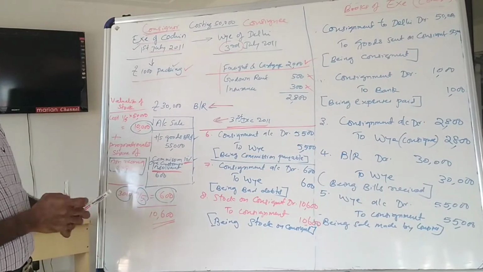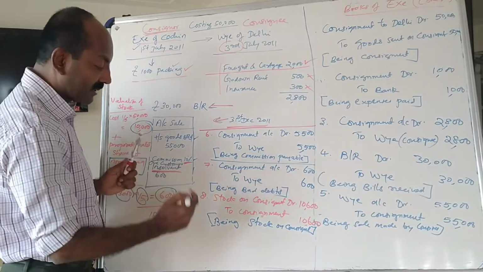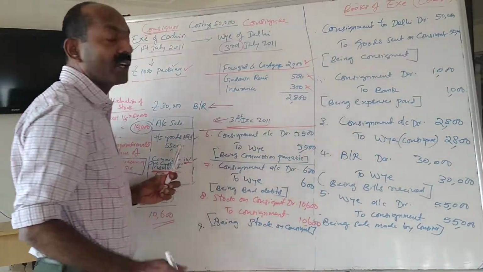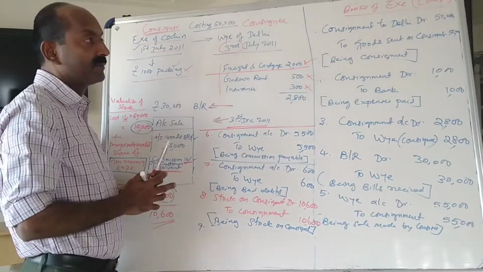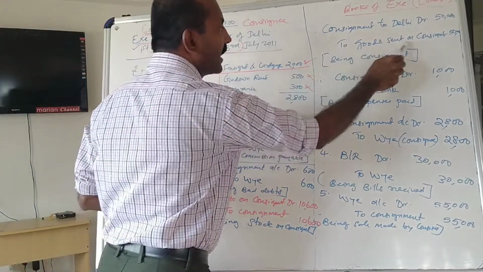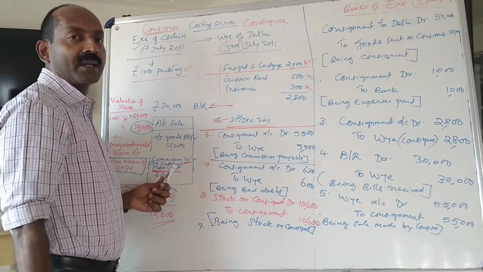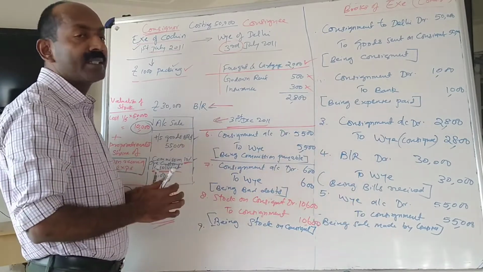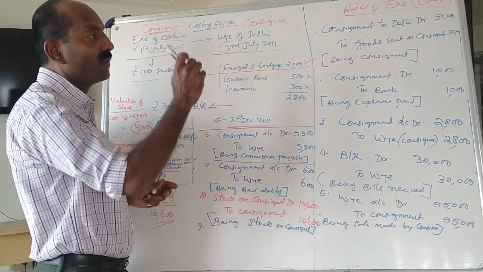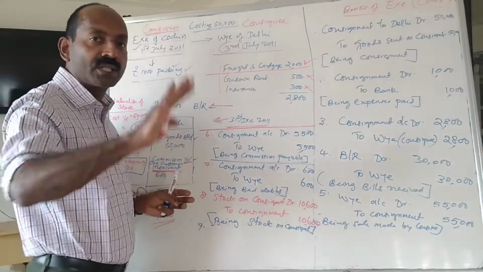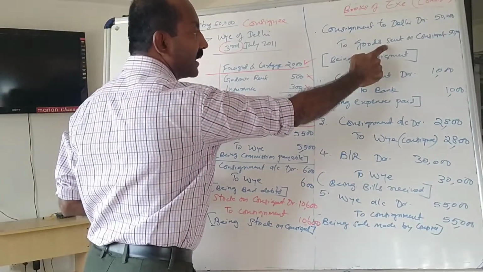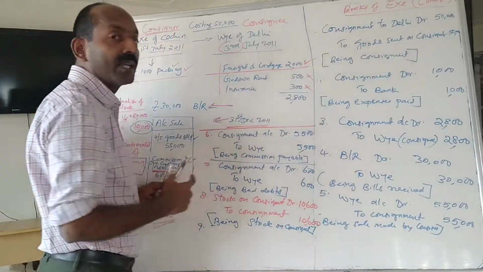Now the last entry, we have one more entry. The goods sent on consignment account we have opened. We have credited it at the time of consigning the goods. This goods sent on consignment account will be closed by transferring to trading account. How can we close it? This is a credit, and when we debit it, it will get closed.